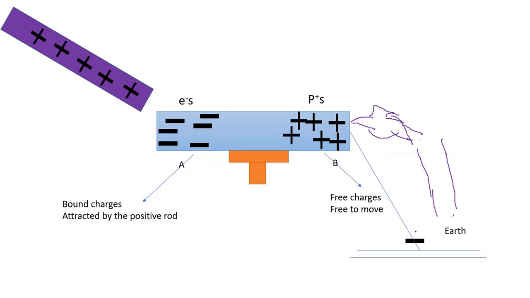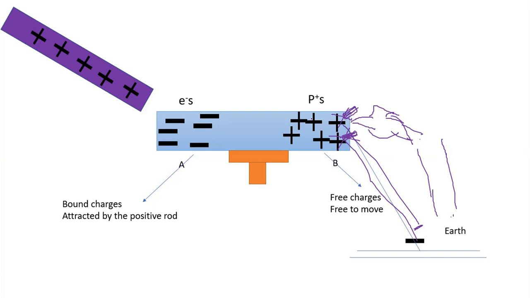The negative charge will enter the aluminum foil. For example, this one negative, because negative and positive can be neutralized. And then the next electron also enters the aluminum foil, and negative and positive neutralize.